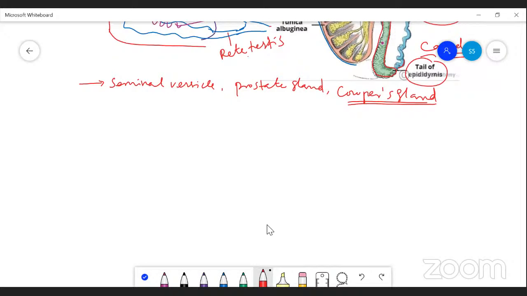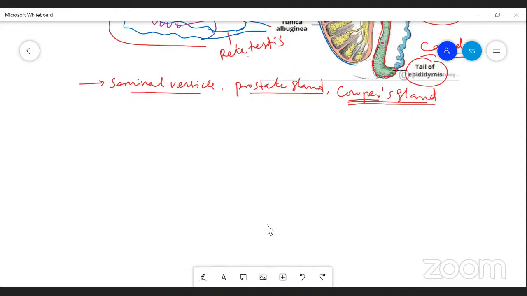Only in alkaline fluid do these male gametes become more functional and more active. If it is in acidic condition, the male gamete will die. So these 3 secretions act as a medium for transportation of the gametes, and this is commonly called semen. In semen, the gametes are transported through the urethra to the exterior. So this is a structure you must remember.